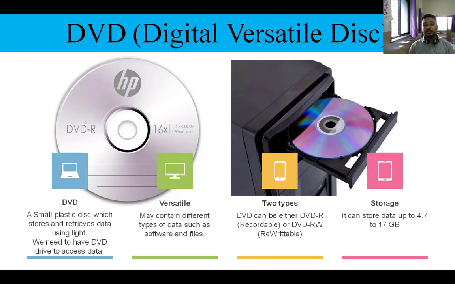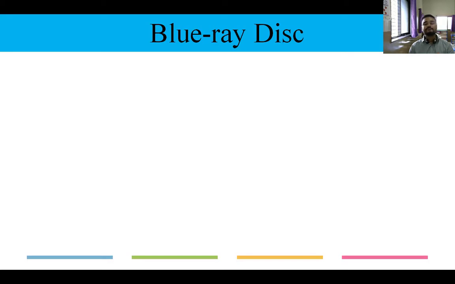Now storage. Generally, the DVD you find in the shops is 4.7 GB, whereas a CD was storing 700 MB. It is 4.7 GB, but maximum it can store up to 17 GB. How much? 17 GB. Yes, it is.